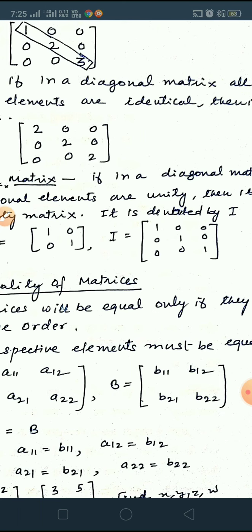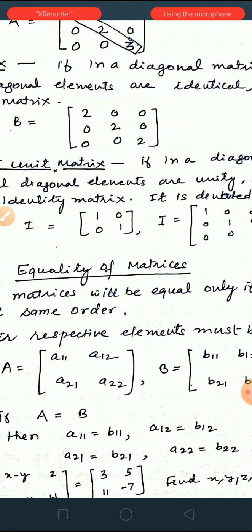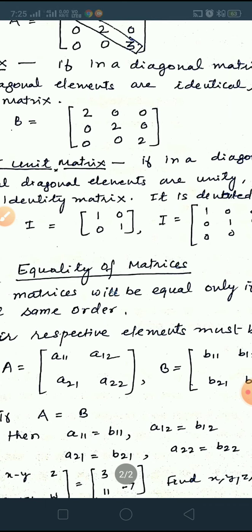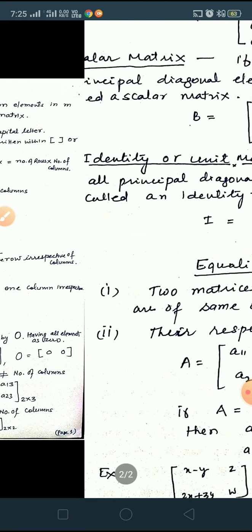It is also called a unit matrix. Here the first is a 2 cross 2 identity matrix and the other is a 3 cross 3 identity matrix. You can see all the principal diagonal elements are 1, so it is called an identity matrix. Now all these are types of matrices.